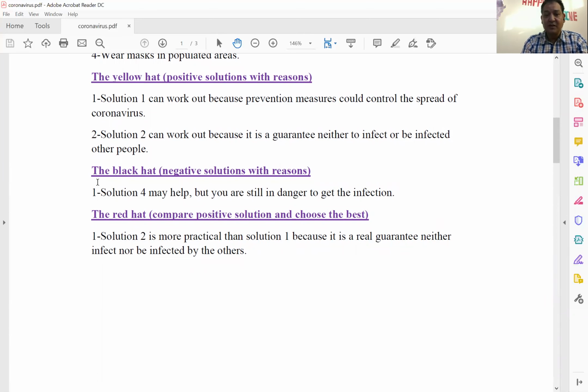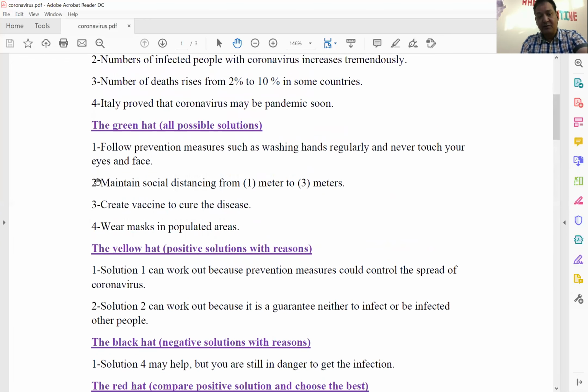What is the yellow hat? You have to discuss positive solutions and give reasons. So now we're going to discuss the most effective solutions and give reasons for these effective solutions. Solution one can work out. If you go back to solution one, let me remind you, solution one was follow prevention measures such as washing hands regularly and never touch your eyes and face.